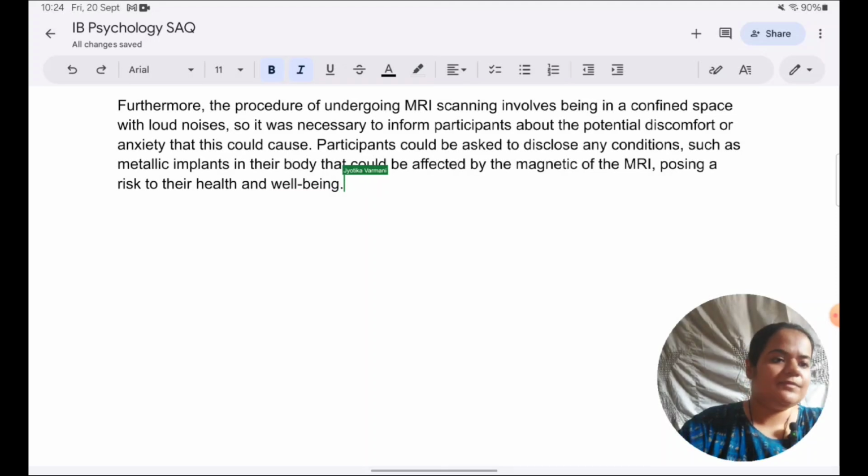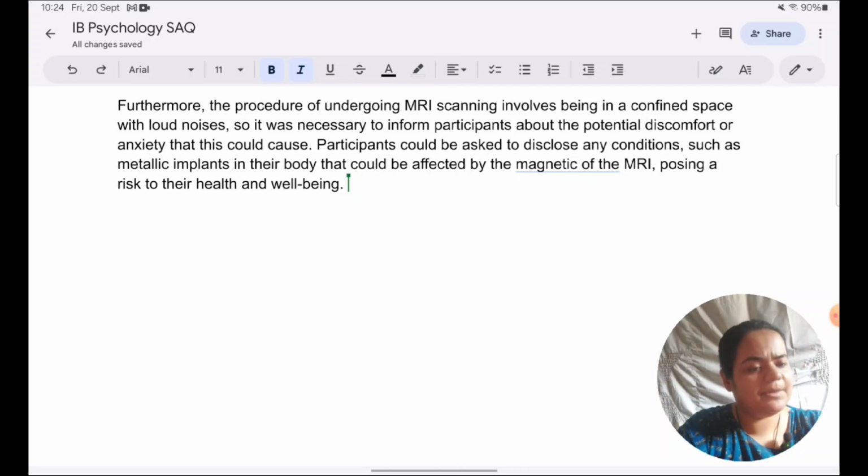Right? When we've spoken about the contribution they are making towards brain and behavior, in a sense, we have shown them the benefit of participating in this study. But what about the risk that they are being exposed to? So that is what we have explained here. If anyone's having dental fillings or a pacemaker or an artificial limb which is made of metal, in that case, they should avoid being part of the study. It's researchers' duty to ask them about these things at the time of informed consent so that they can prevent such participants from being included.